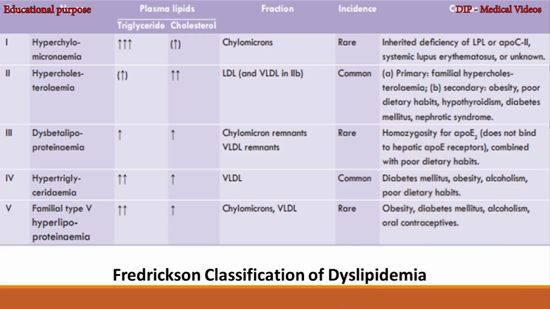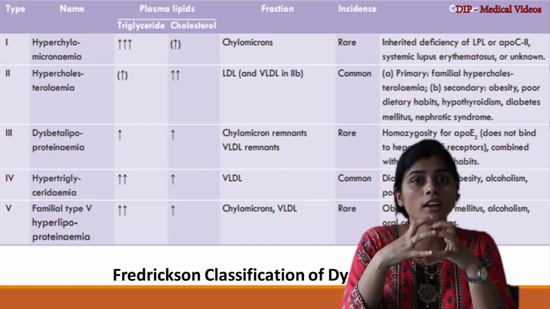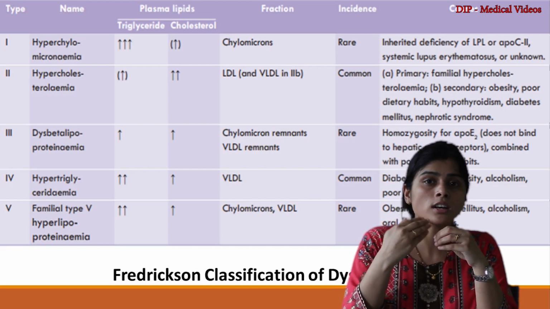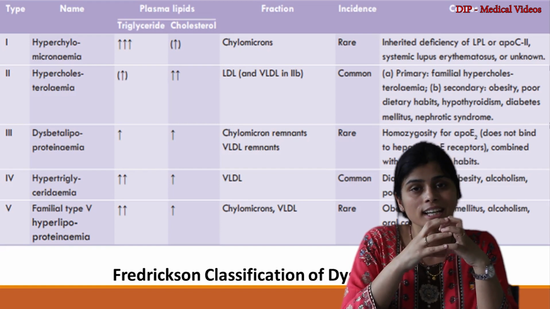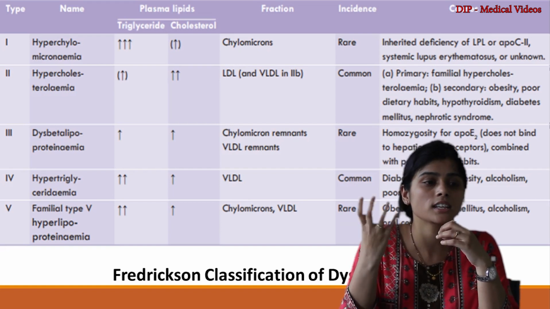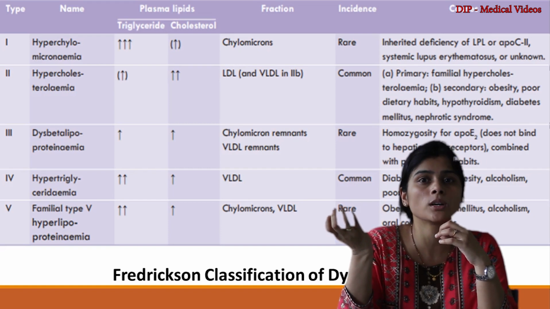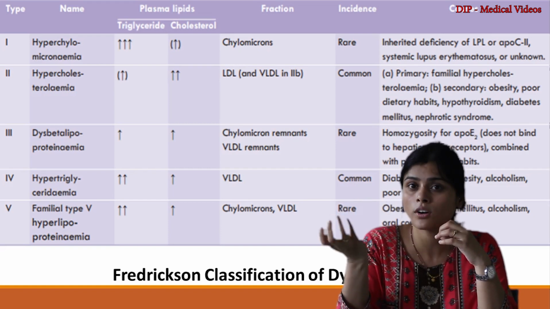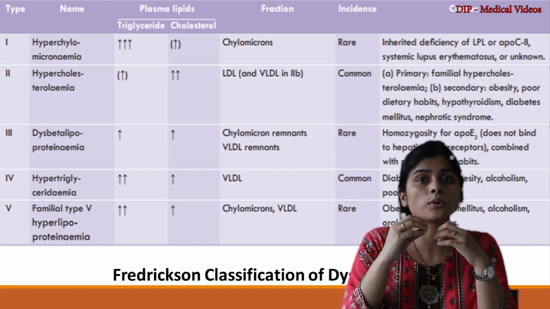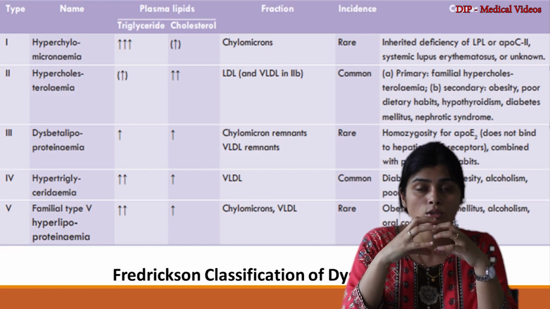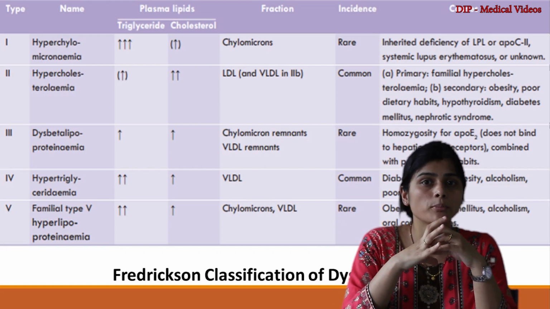Type 1 is the type where we have hyperchylomicronemia. It is also known as hyperchylomicronemia, where the disease is due to the inherited deficiency of lipoprotein lipase enzyme. So when you have lipoprotein lipase enzyme deficiency, or when you have inherited deficiency of ApoC2, what happens is they cannot break down the TG which is present inside the chylomicron, so chylomicron level gets raised. It can also happen in case of increase in your immunoglobulin, like hypergammaglobulinemia, or in case of SLE, where your lipoprotein metabolism is disrupted. So distorted lipoprotein metabolism can lead to hyperchylomicronemia.